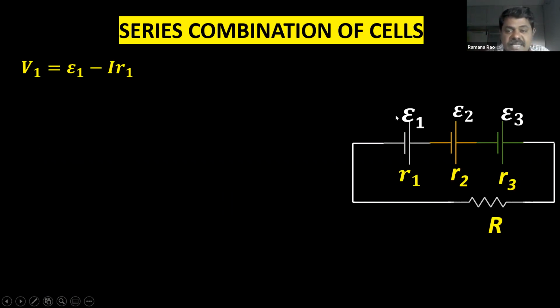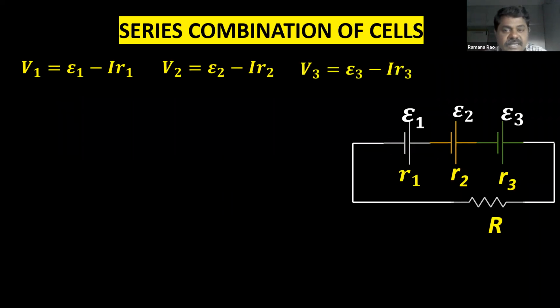Now at the first cell, potential difference V1 is equal to epsilon 1 minus IR1. Why is I the same? Because it is a series combination. Similarly, in the second cell, V2 is epsilon 2 minus IR2. Third cell, V3 is epsilon 3 minus IR3. So these are the potential differences at the respective cells. It is very easy to write if you know the formula we already learned, V is equal to epsilon minus IR. Without that, we can't write.